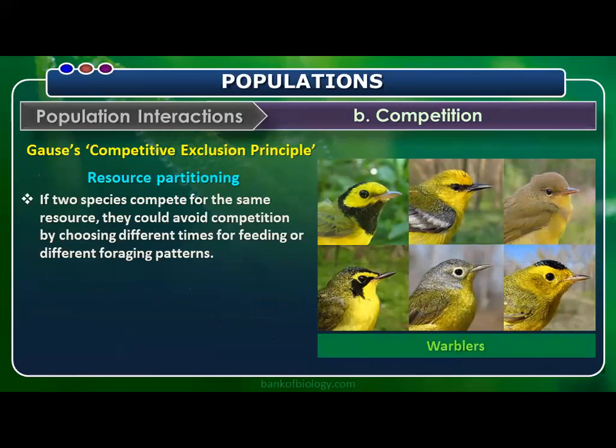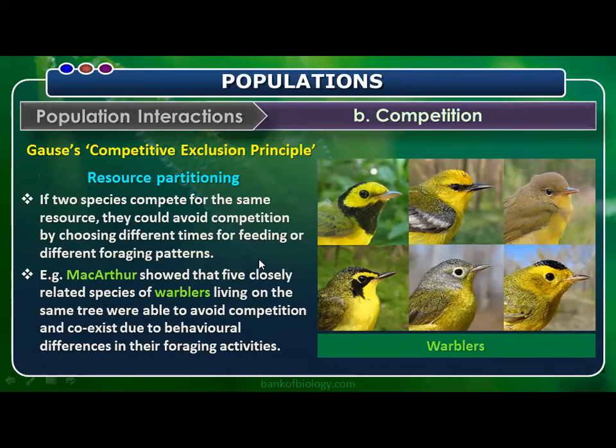In the warblers, the resource partitioning is much explained here. If two species compete for the same resource, they could avoid competition by choosing different times for feeding or different foraging patterns. You can see that in the warblers, it was much explained.